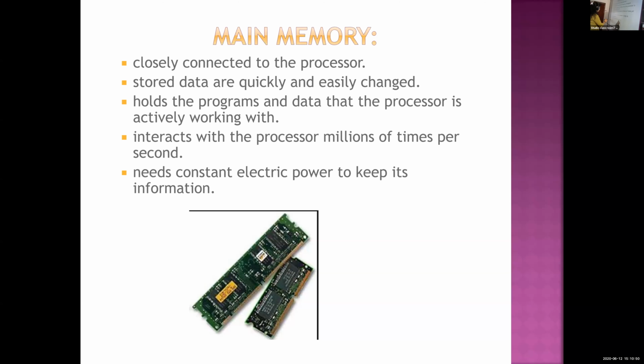So the main memory will look like this. In your motherboard, there can be different slots. Suppose you have a 2 GB RAM capacity when you bought your computer, and you want to extend it.